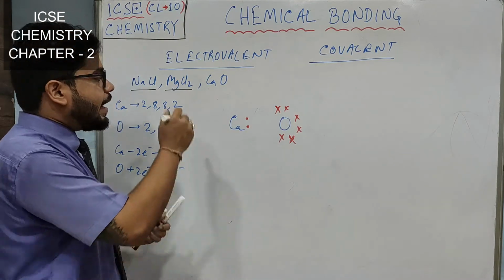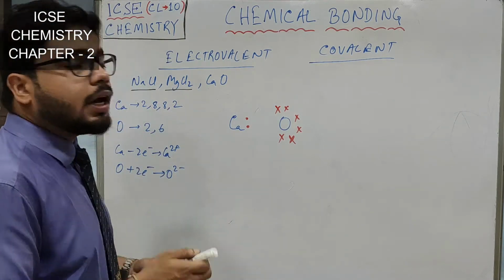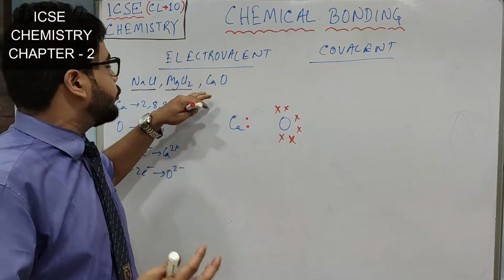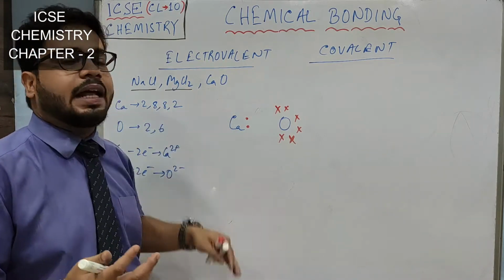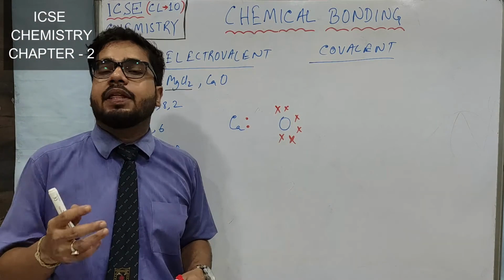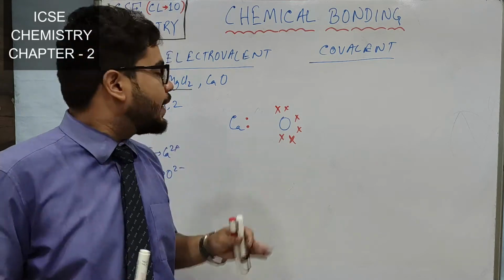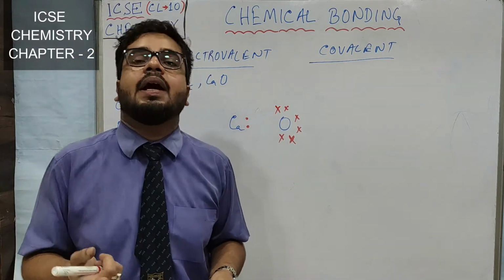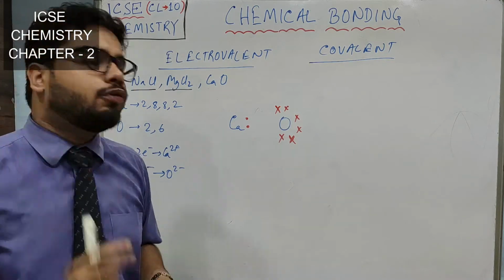Okay. So now as this is an electrovalent compound, how to understand this is an electrovalent compound? Suppose I am telling you from before that calcium oxide is an electrovalent molecule. But in the exam, they won't tell you in the question to draw the electron dot diagram of electrovalent molecule calcium oxide. You have to understand.